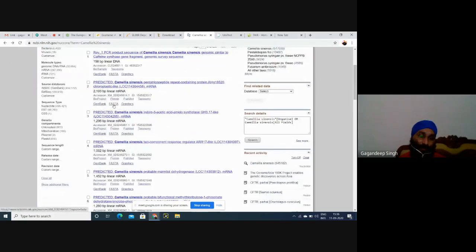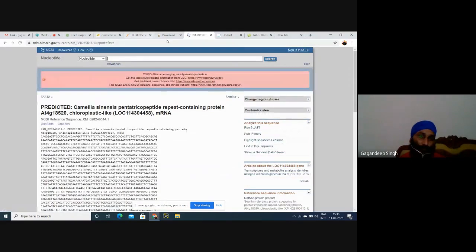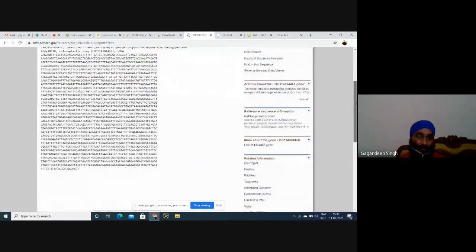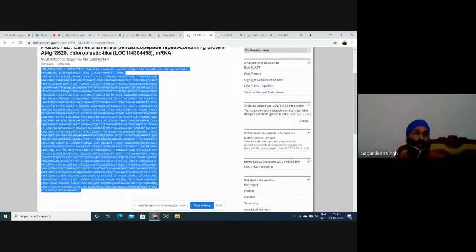Similarly, you can select the second sequence by clicking FASTA on this. This is a long sequence, but we have to select it from the greater than sign to the end, and we'll copy this sequence. How many sequences do we need?